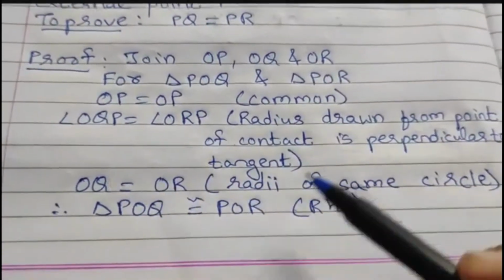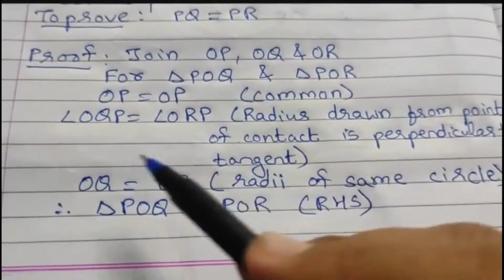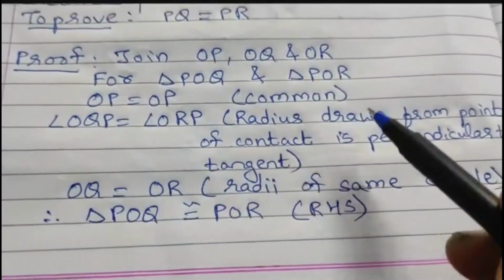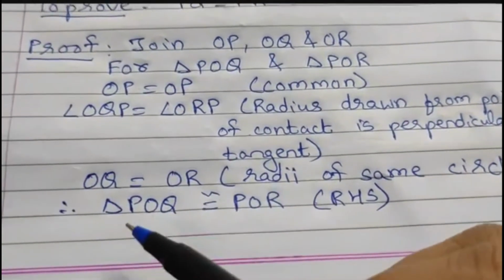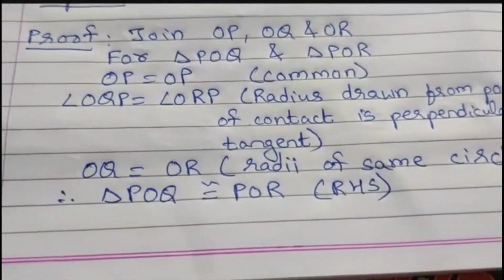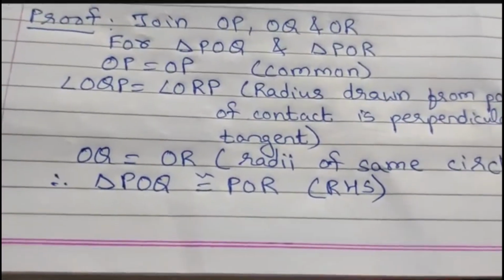So this is what we have written. OP and OP equal, these two angles equal because of theorem 10.1. OQ and OR, they both are radius of the same circle. So triangle POQ and triangle POR, they both are congruent according to RHS.